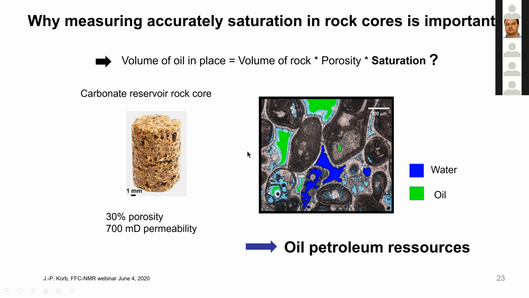And that's the MEB, that's the organization of the pore. And what we are interested in, the volume of oil in place, is equal to the volume of rock multiplied by the porosity. This is very easy to measure in the lab, but multiplied by the saturation. In other words, how much water, how much oil. So that's important. If you know the saturation, you know the petroleum resource in the field.